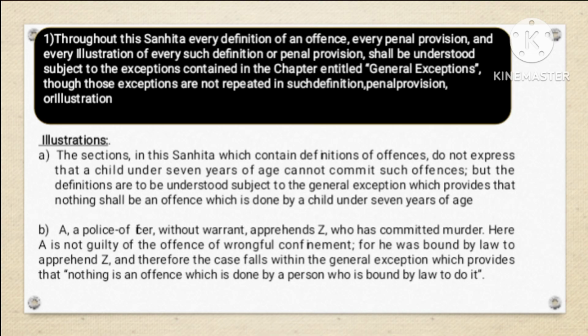So in this example, a police officer A arrests Z without a warrant for committing murder and is not guilty of wrongful confinement because he is required by law to arrest Z. So this falls under the general exceptions.